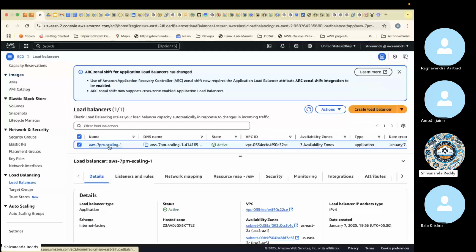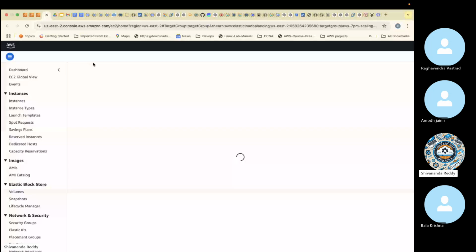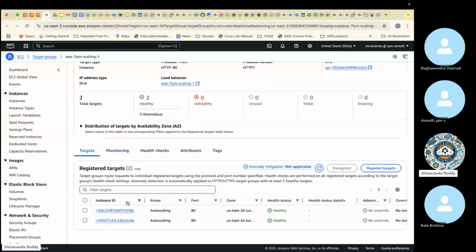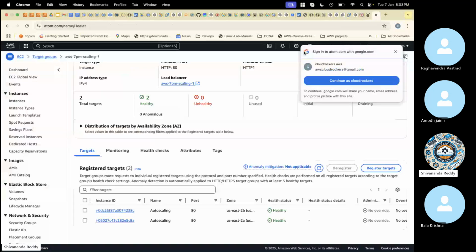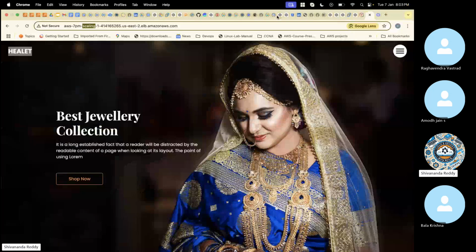This is the load balancer. Listeners are there, right? Listeners and rules. Here a target is there, forwarded to the target group. When I click on the target group, the number of servers running are shown, right? The requests will come to these servers. Two servers are there, and whenever a person types and enters, this is done.